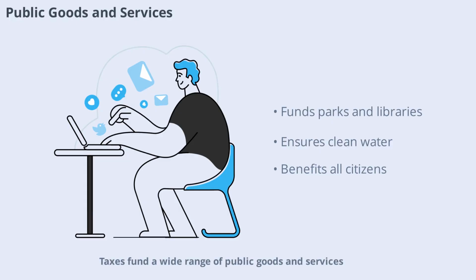Taxes fund a wide range of public goods and services, from parks and libraries to clean water and sanitation. These services benefit everyone, regardless of income or background. By pooling resources through taxation, societies can provide amenities that individuals might not afford on their own.